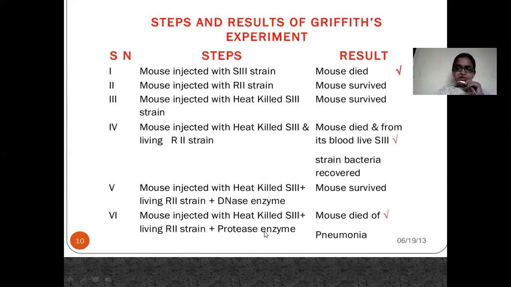As the transforming principle was DNA, protease enzyme could not damage the DNA, so the DNA could transfer successfully from heat killed S strain to living R strain, and thus the R strain was transformed to S strain, and then S strain caused pneumonia in the mice, and the mouse died. So this was the step by step process of Griffith's experiment.